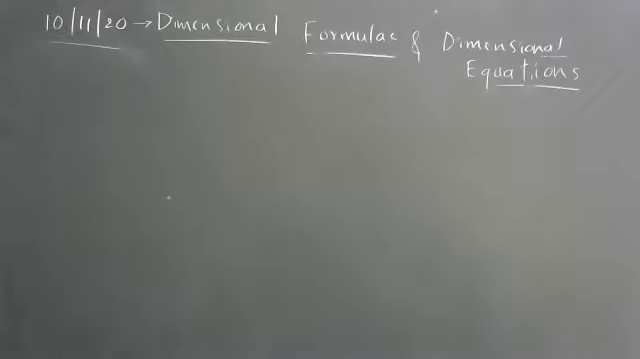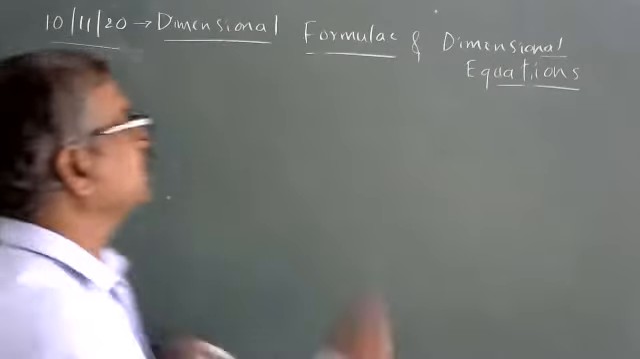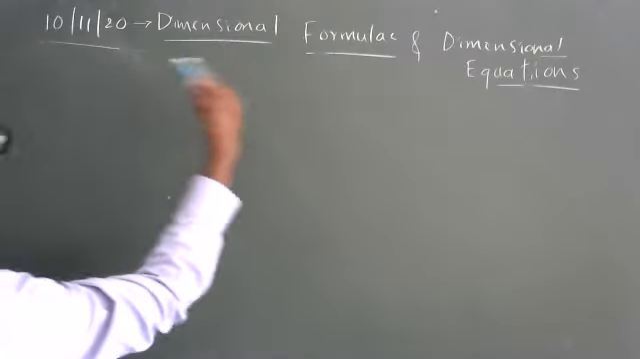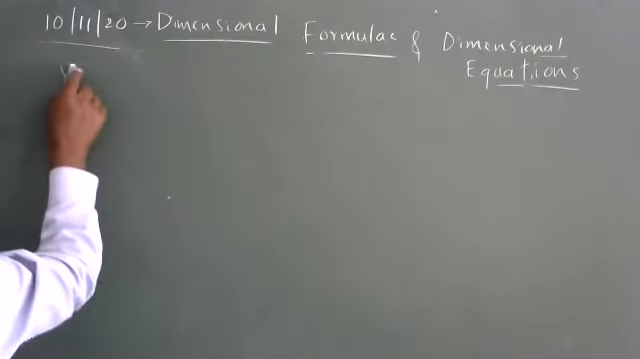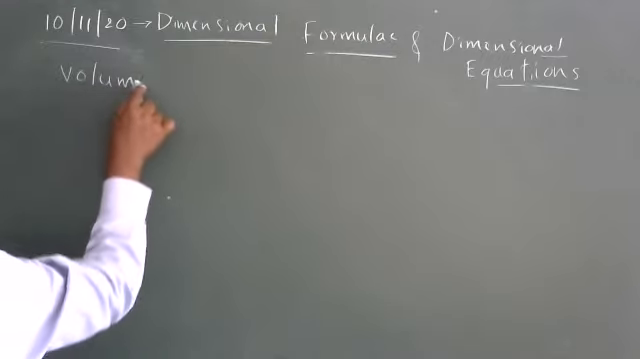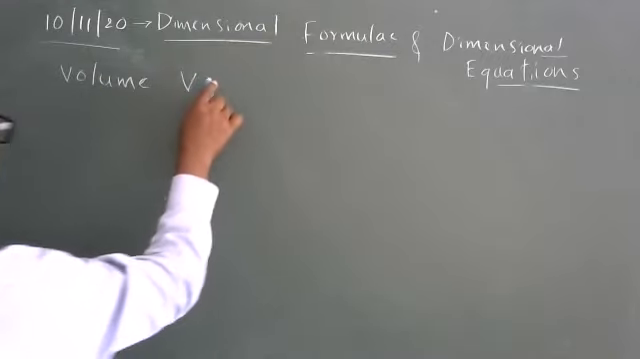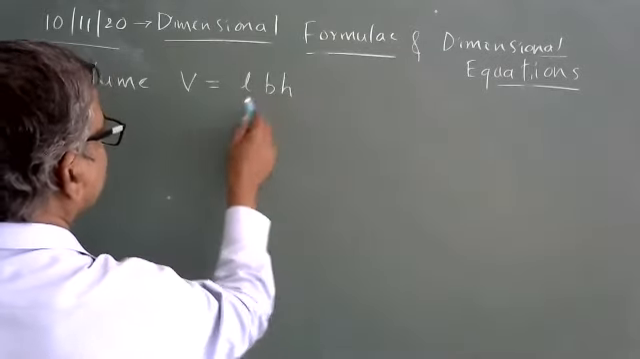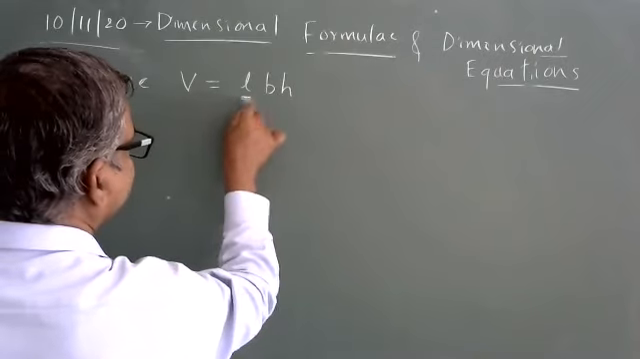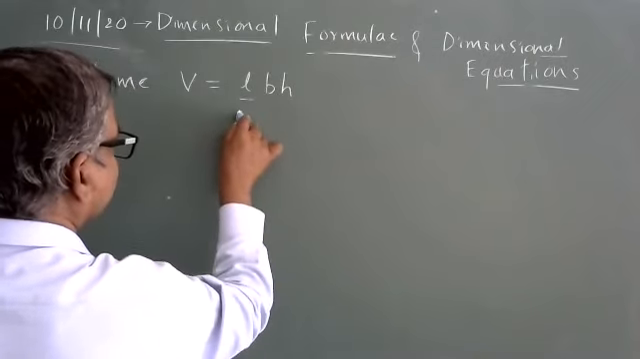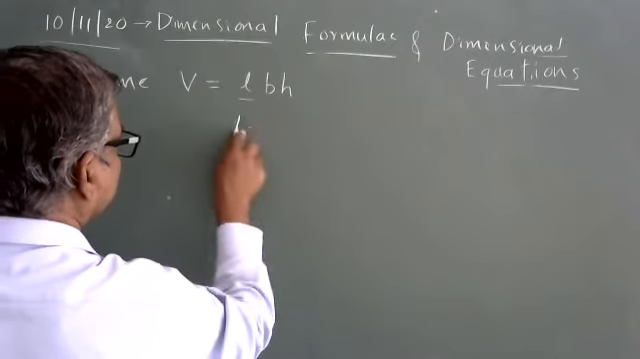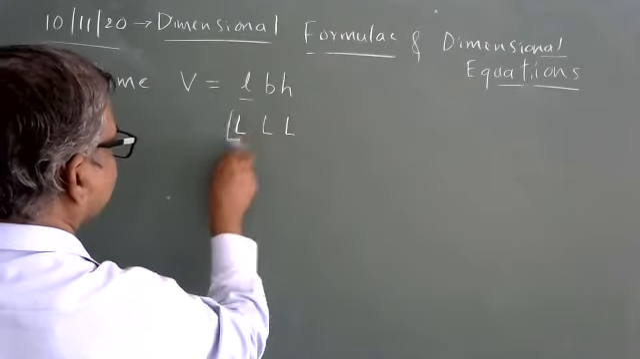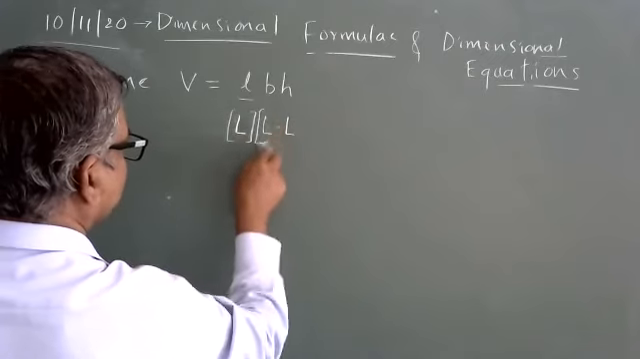The second part of the discussion is the dimensional equation. We noted the dimensional formula and dimensional equation. Let me take volume as an example. Volume is a physical quantity. Volume is written as length, breadth, height. Length is measured in length, breadth is also measured in length, height is also measured in length. Means there are three lengths here, 1, 2, 3.